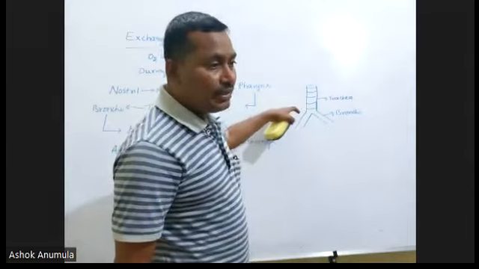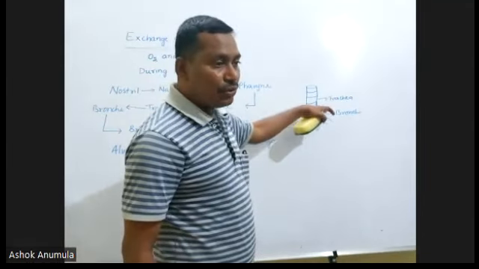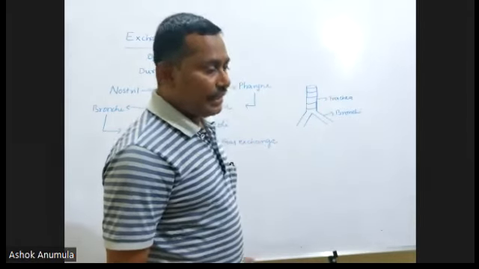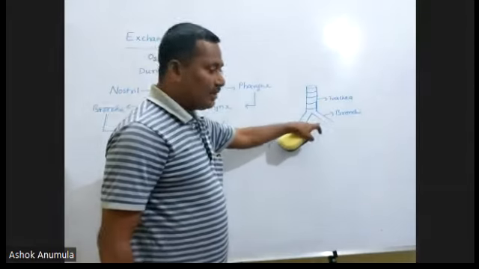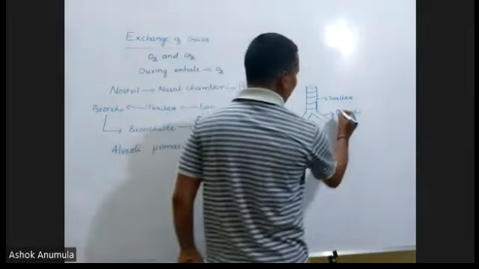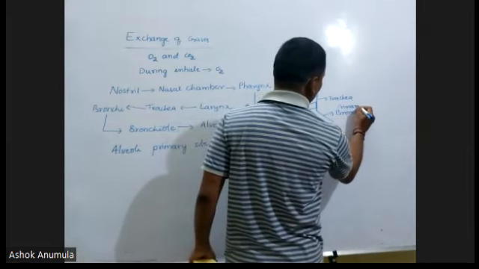In previous class, we discussed that trachea divides into two branches at the fifth thoracic vertebra. These branches are called primary bronchi.